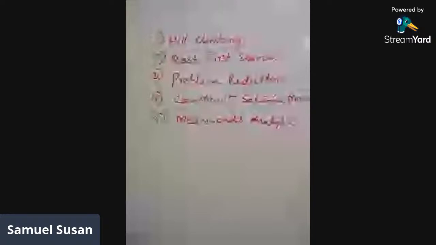Now, best first search is a combination of DFS and BFS. There are disadvantages and advantages for both DFS and BFS, which you come across in your data structures. DFS is depth first search, BFS is breadth first search. Now, the disadvantage of BFS is it takes a lot of space because you find all the sibling nodes and the children of each node, but you never have a dead end. But in DFS, there is a chance of going to a dead end and you come back, you visit the node a second time. Okay, so combining both these approaches, we have the best first search,